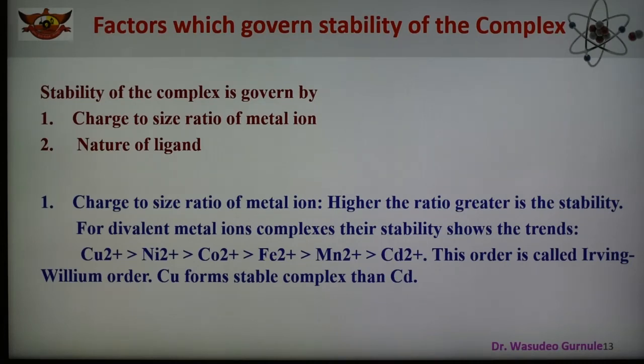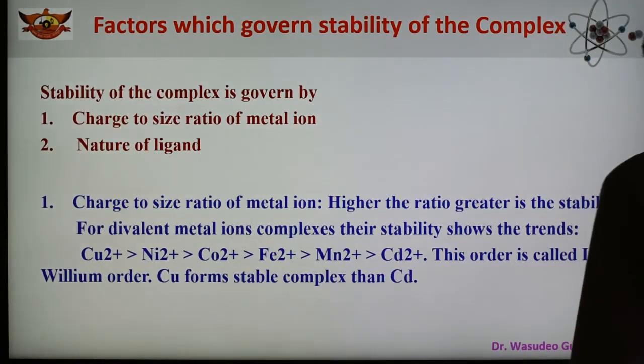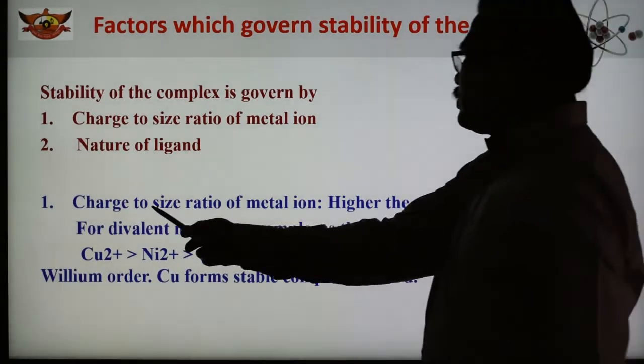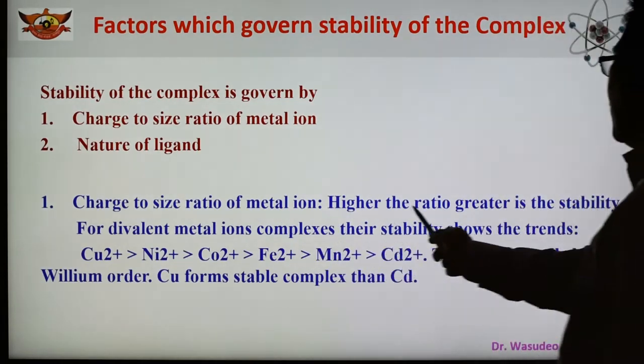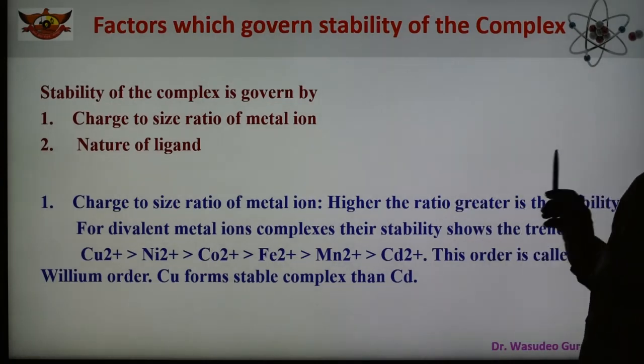So first is the charge to size ratio of metal ion. This affects the value of the stability constant. Remember these two factors. Here, charge to size ratio of metal ion: the higher the ratio, the greater is the stability. So the stability depends upon the ratio.